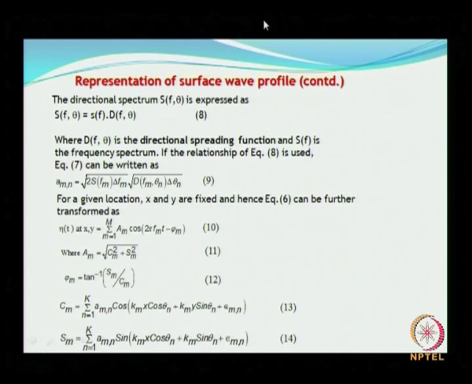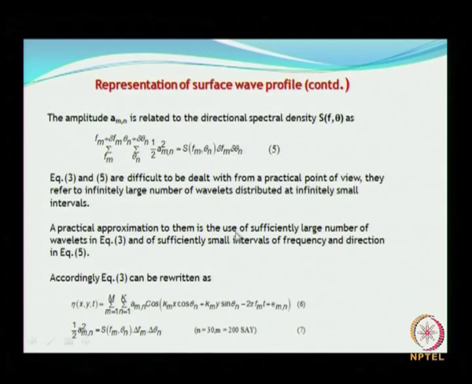So, for a given location, after all you will be interested in a particular location, x and y are fixed, and hence equation 6, look at equation 6, this is equation 6 and you have x and y.